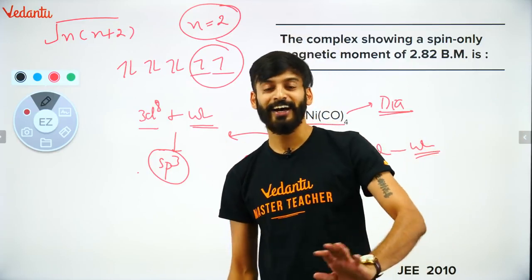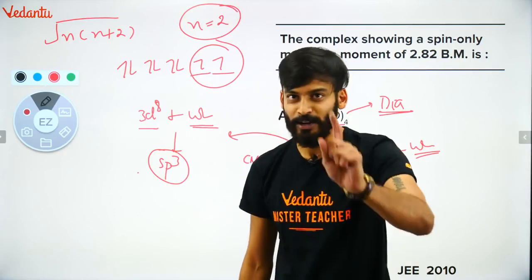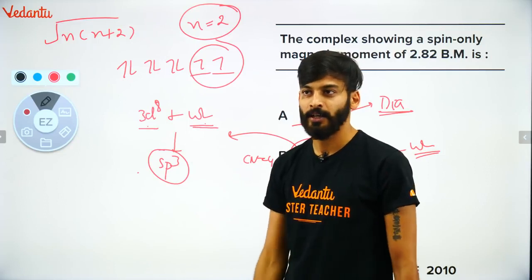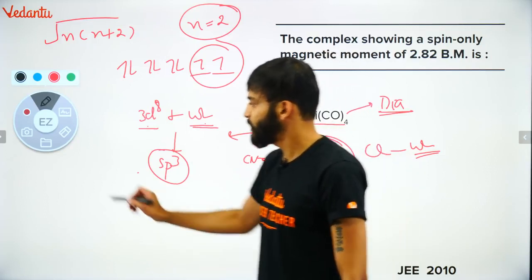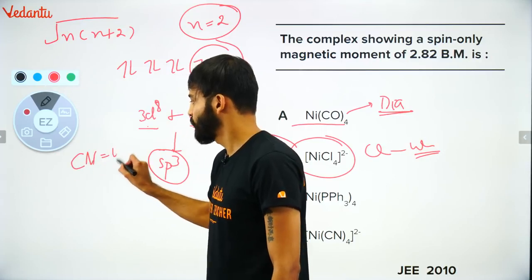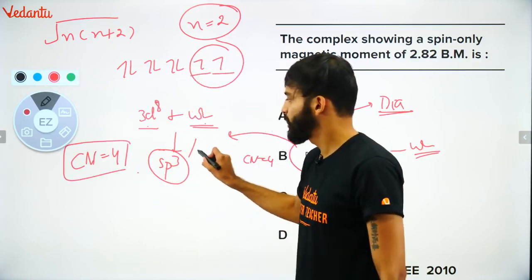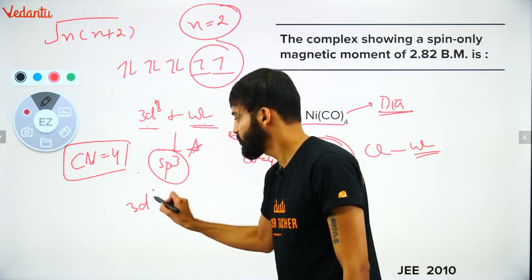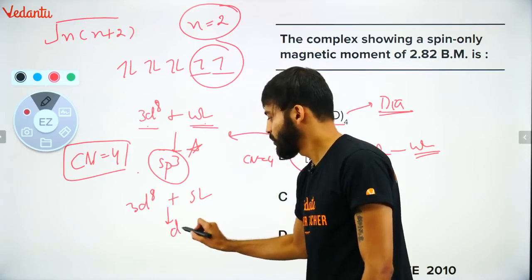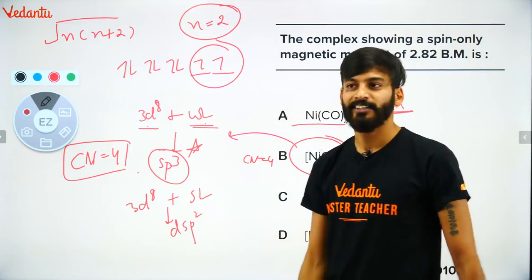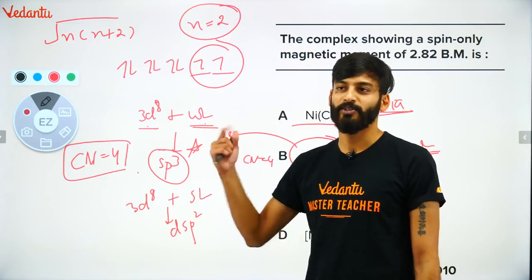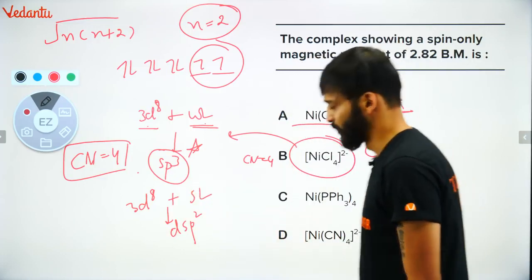Very nice. So it's a heavy trick which you guys can use. And one more trick I have given. If 3D8 is there and a weak ligand is attached, with coordination number 4, then it will always be sp3. And if 3D8 is there and there is a strong ligand, then it will always be dsp2. Again, a simple trick which can help you find out the answers. Very nice. Moving on. Next question.